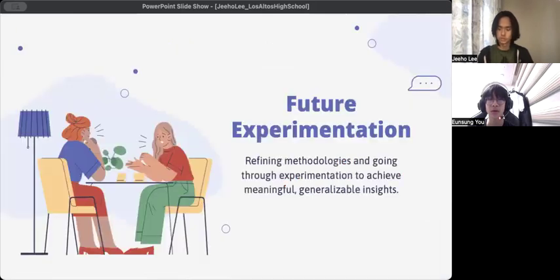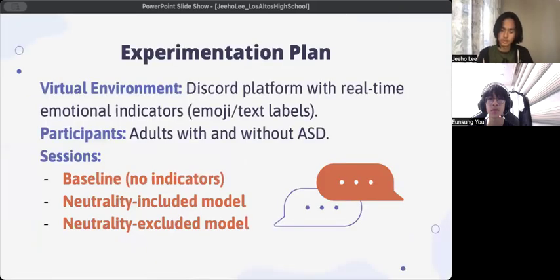For our future direction, we plan to refine our methodologies and go through experimentation to achieve more meaningful and generalizable insights. We plan to conduct the experiments in Discord, a virtual communication medium, engaging in conversations with participants 18 plus, with and without ASD, with different emotional indicators present. We will engage in three different sessions as illustrated in these slides.